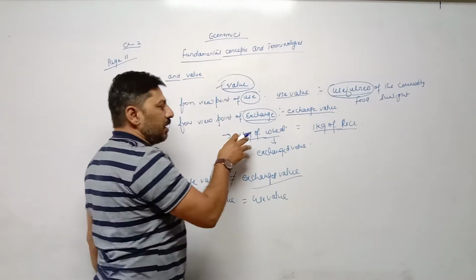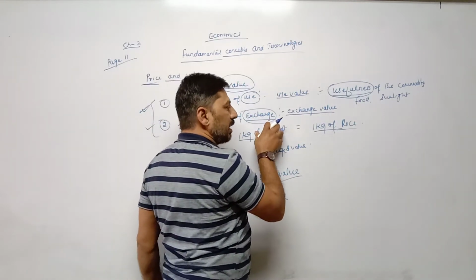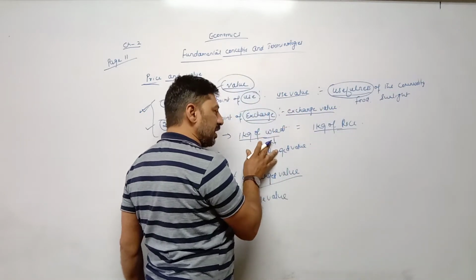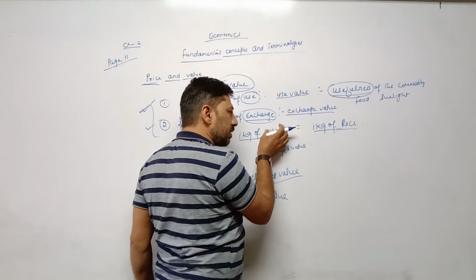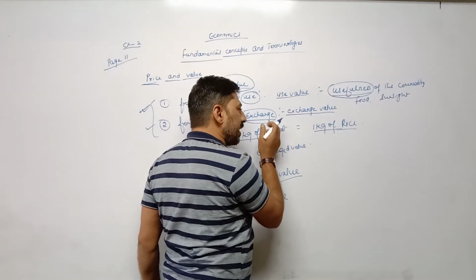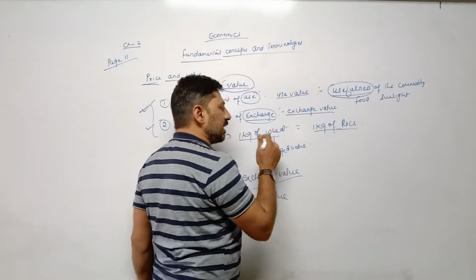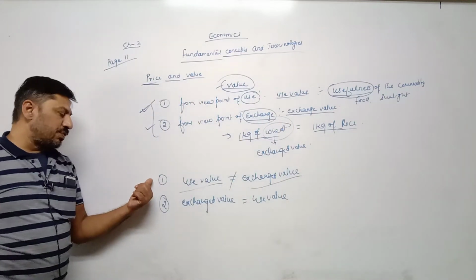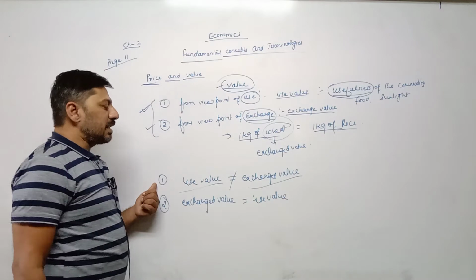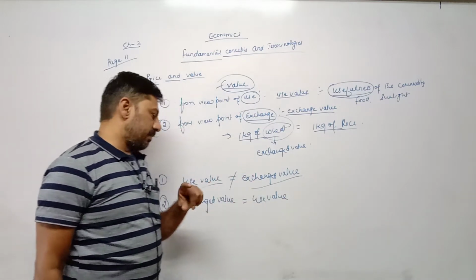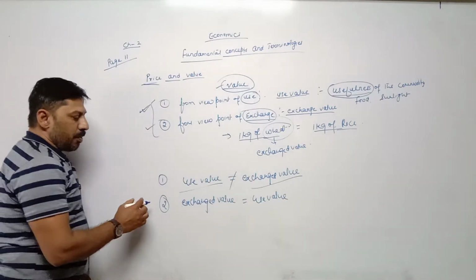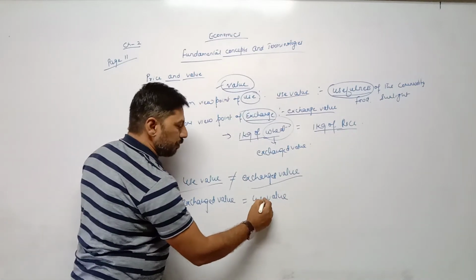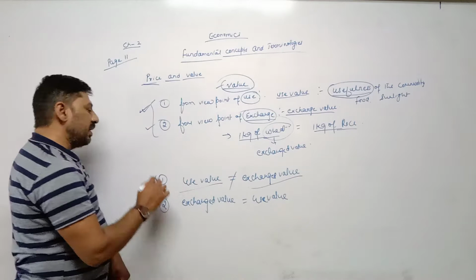For example, if 1 kg of wheat can be exchanged with 1 kg of rice, here wheat has exchange value, and in place of wheat, by selling wheat, we are getting rice. It means it has use value also. So the commodity which has use value, it is not necessary that it has exchange value. But if a commodity has exchange value, definitely it has use value. So these are the two different statements.